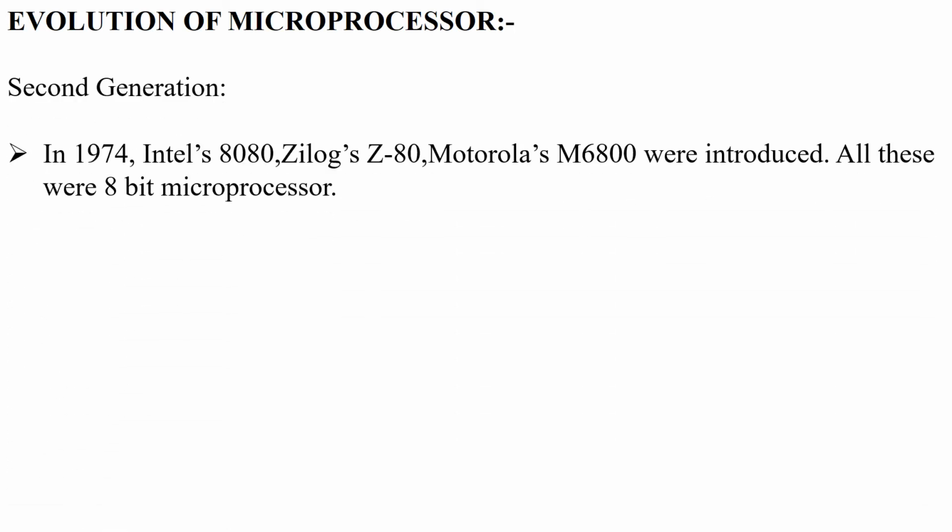Now comes the second generation. In the year 1974, Intel's 8080, Zilog Z80 and Motorola M6800 were introduced. All were 8-bit processors. So as generations went on, the word length was doubled, students. After 4 bits, straight away the 8-bit processors came. So Intel, along with Zilog and Motorola, came into the field. Now the Zilog Z80 microprocessor played a very important role in the second generation in the gaming part.